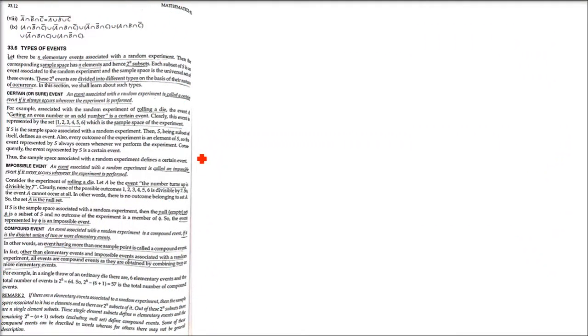So we talked about events, what are events and terminology related to it. Now the thing that comes is types of events. We need to understand certain events, impossible event, compound event. Let us say that we have n elementary events associated with a random experiment.